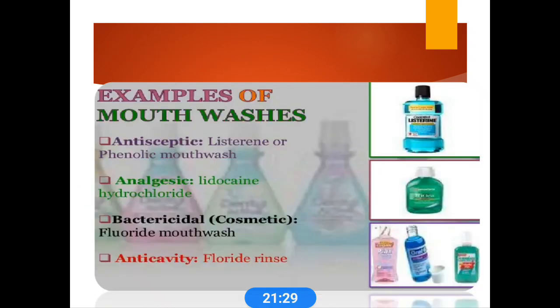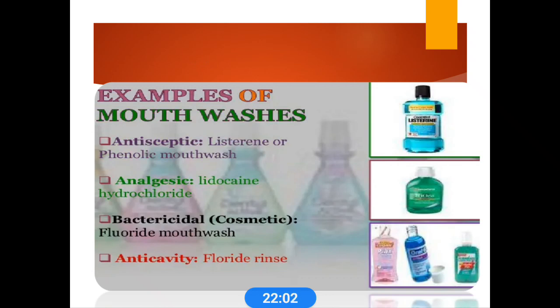Next we come to mouthwashes. We know that mouthwashes are commonly used for oral hygiene. What are the therapeutic uses of mouthwashes? Mouthwashes are used therapeutically for periodontal disease, gingivitis, and dental plaque. There are different categories: antiseptics, analgesics, bactericidal, cosmetic, anti-cavity fluoride rinses, and mouth rinses.